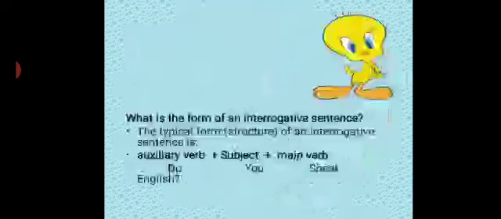Let's see an example: Do you speak English? Now see, the auxiliary verb is do, the subject is you, the main verb is speak, and then the rest of the sentence.